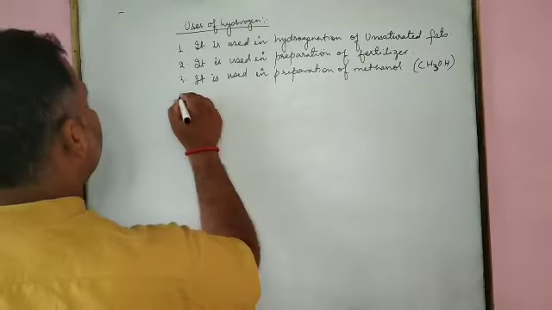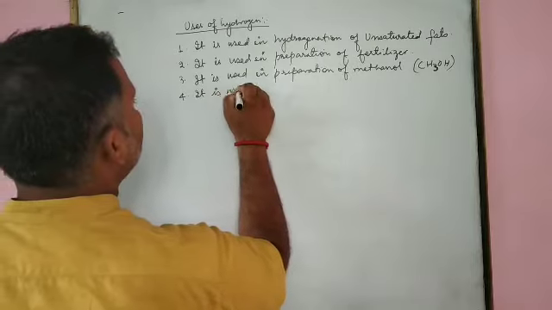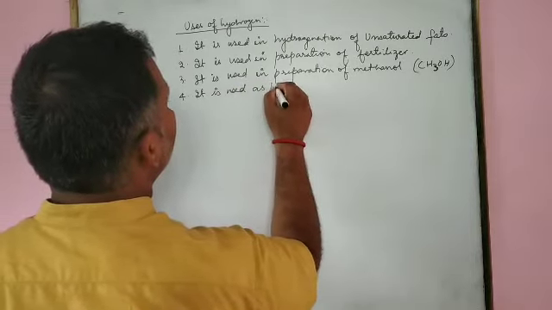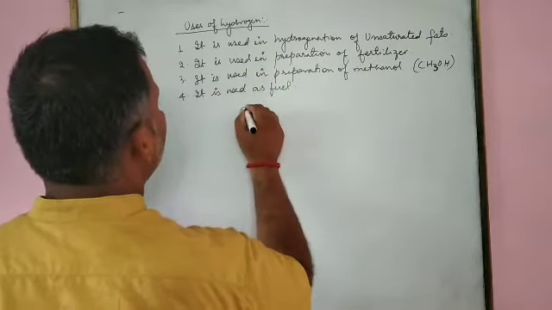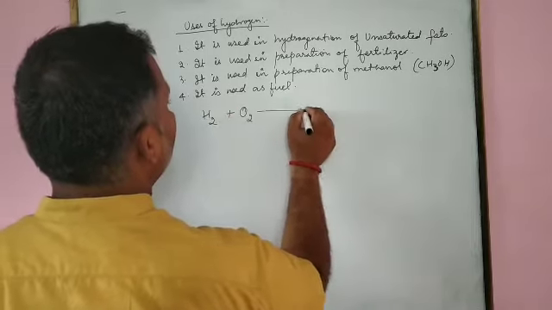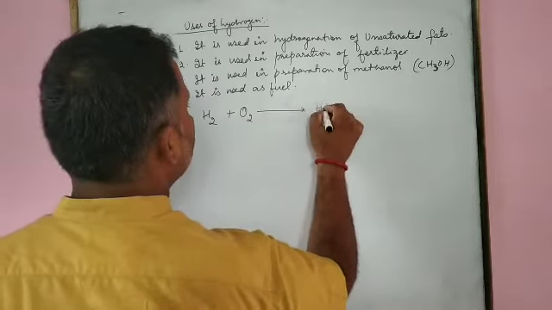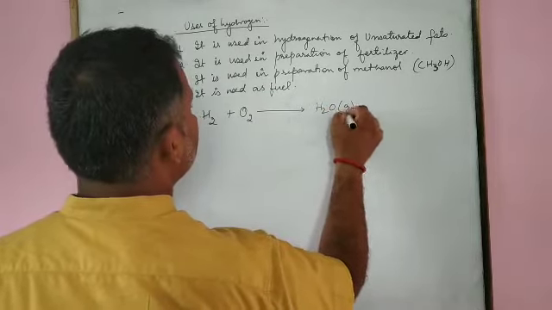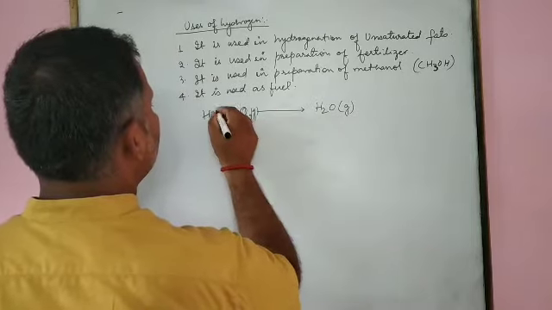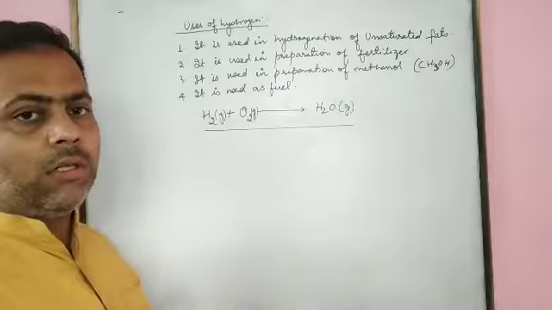The next, fourth one, it is used as fuel. You know, when oxygen combines with hydrogen in the presence of various catalysts and temperature and pressure, it forms H2O, which is in gas state, and produces a larger amount of energy.